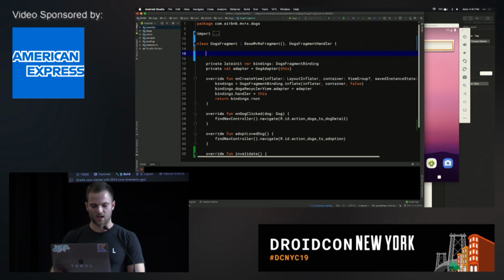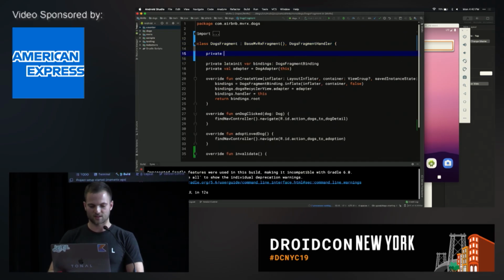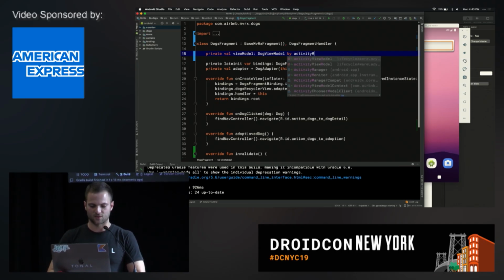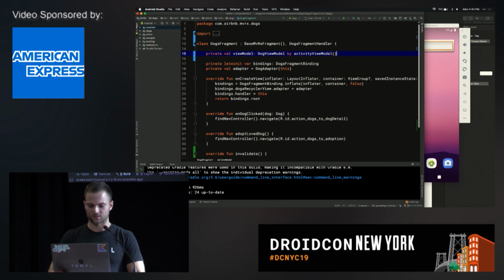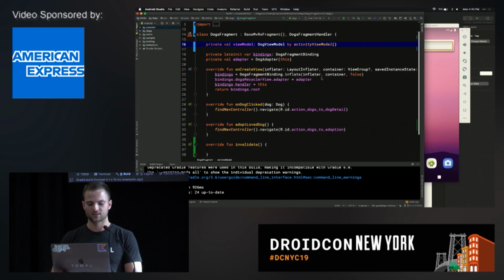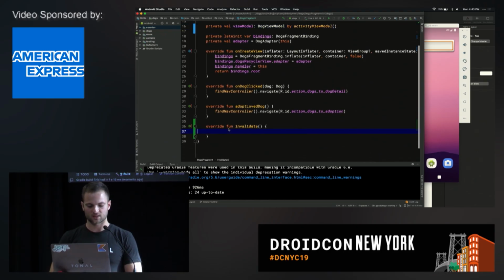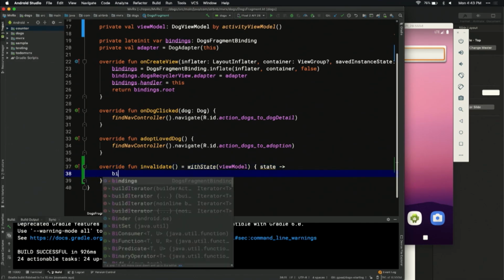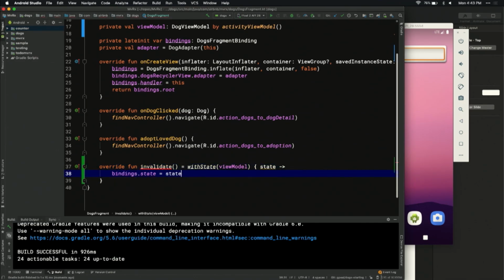Thank you, Android Studio. We're going to get a viewModel just like we just did. So we're going to do private val viewModel: DogViewModel by fragmentViewModel, actually by activityViewModel. So here we know that we have multiple screens, so we're just going to jump straight to using an activityViewModel. And in invalidate, all we have to do is update the state for data binding. So we do withState(viewModel) { state -> binding.state = state }.